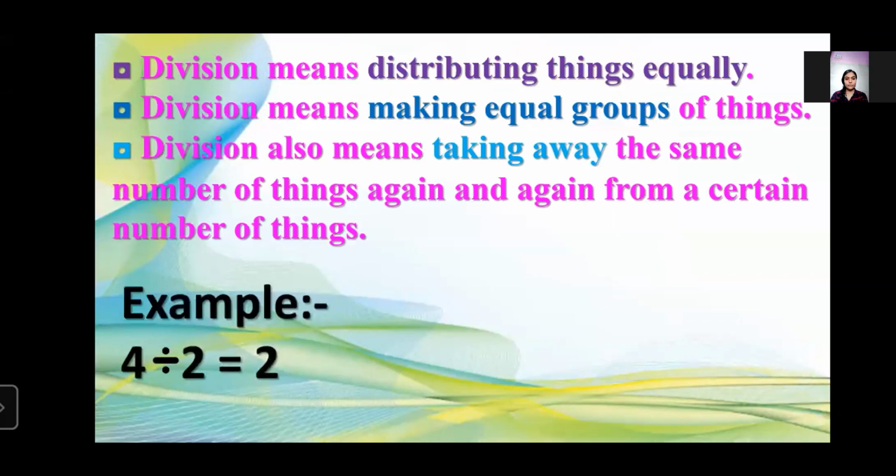So here we have an example: 4 divided by 2 is equal to 2. Suppose we have 4 things and we have to distribute them equally, what do we have to do? We have to make 2 parts. And how many parts will we get? Equal groups. We will get 2 equal groups, and that's why the answer is 2. 4 divided by 2 is equal to 2.